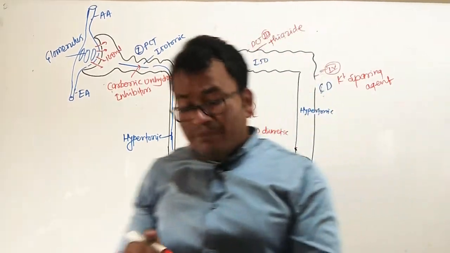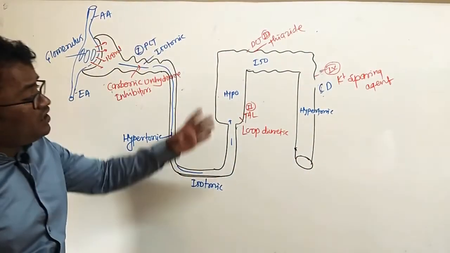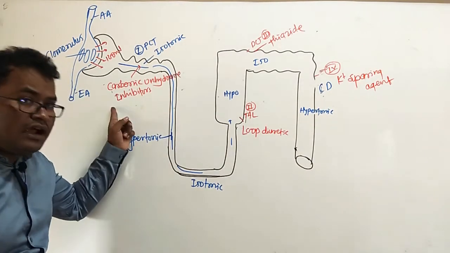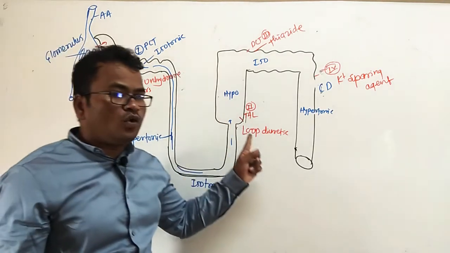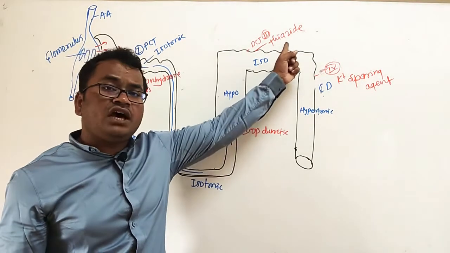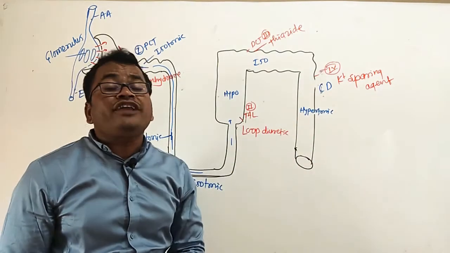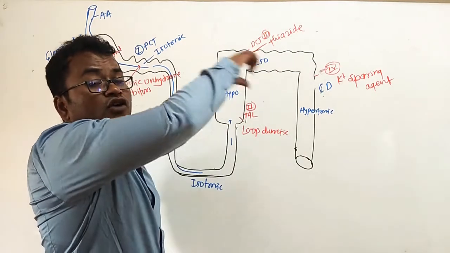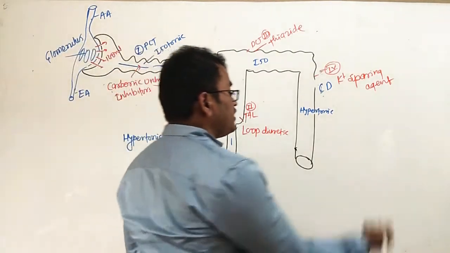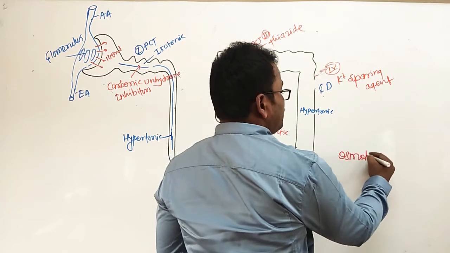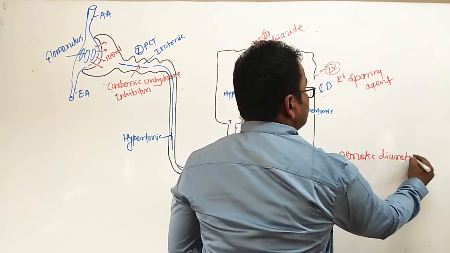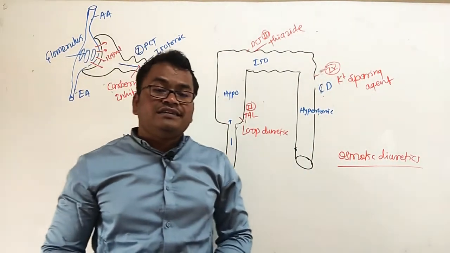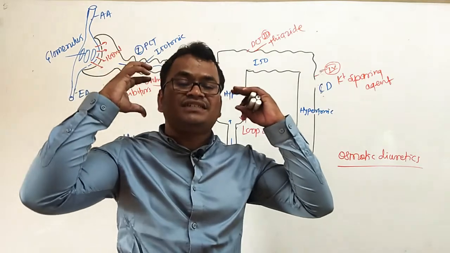So we see the classification of diuretics one by one. First one is the carbonic anhydrase inhibitors, second one is the loop diuretics, third one is the thiazide diuretics, fourth one is the potassium sparing agents, and one more drug class which acts over the entire nephron is the osmotic diuretics. These osmotic diuretics are specially given in coma, hemiparesis and meningitis conditions.